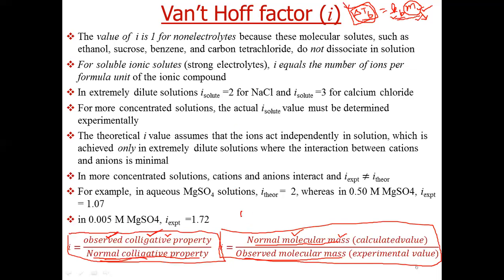We have the formula for sucrose, C12H22O11. Now, if we put the weights of carbon, hydrogen, and oxygen, we can calculate its molecular weight. This is called the normal molecular weight, simply calculated from the formula. This is the observed molecular weight, the molecular weight calculated from measurement of colligative properties.